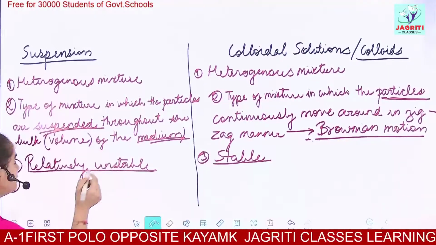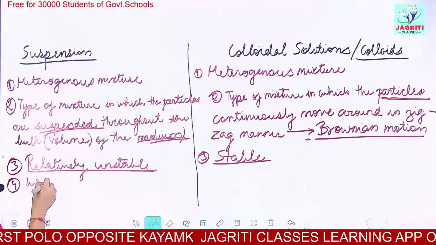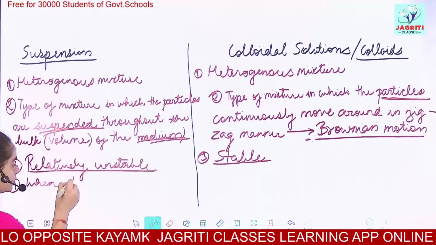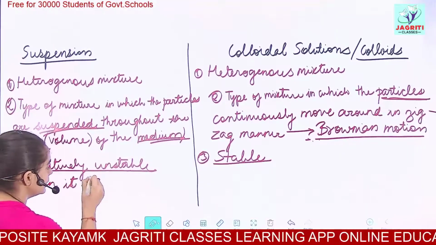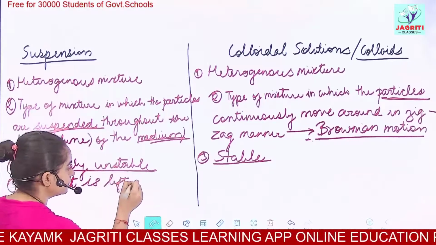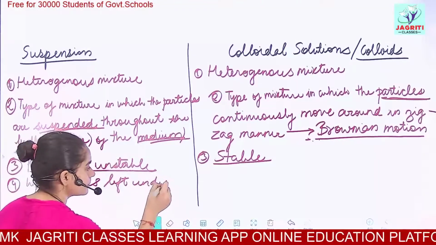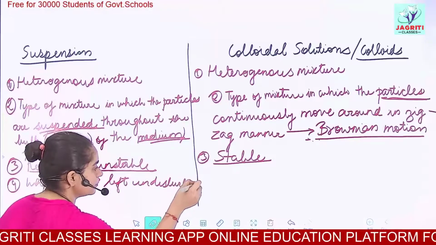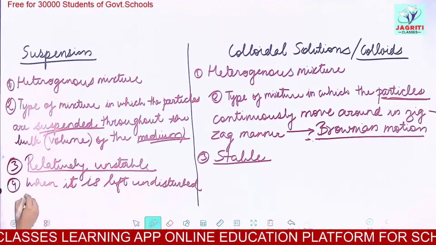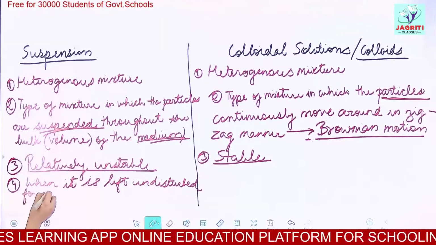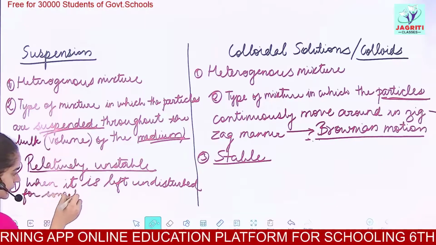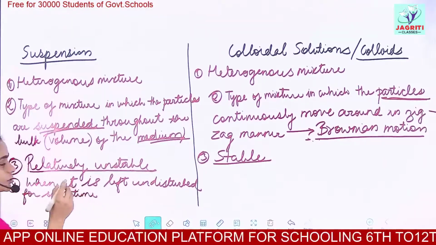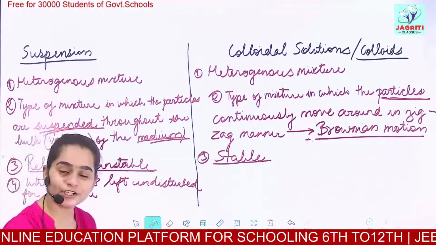Here unstable means when a suspension is left undisturbed for some time, the particles of the suspension will settle at the bottom.